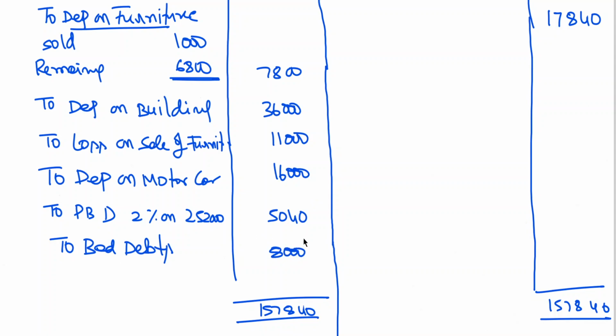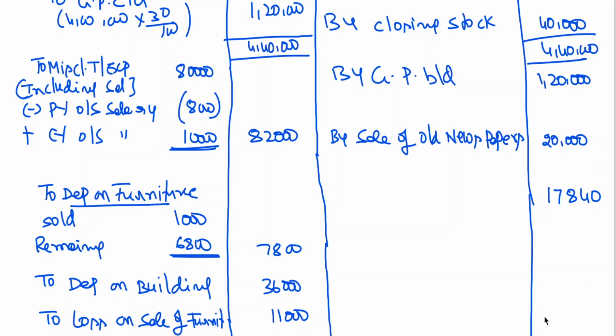So now what happened? 7,8,40, I got it here. The 1 lakh 1,65,840. I think you got the clarity on this, my dear friends.